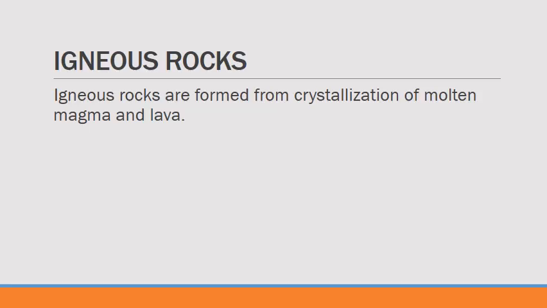Igneous rocks are formed from crystallization of molten magma and lava. Magma is the term used to describe the molten rocks underneath the surface. Lava, on the other hand, describes the molten rocks that reached the surface of the earth.